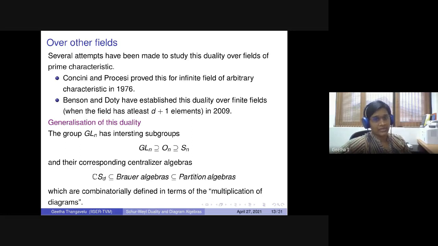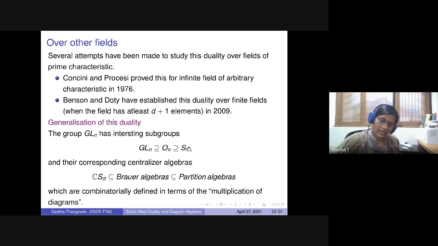So GLN has interesting subgroups: the orthogonal group, just the orthogonal matrices sitting inside, and the symmetric group also sitting inside just as permutation matrices. So row-wise and column-wise, you have only one 1, and the remaining entries are 0. And the corresponding centralizers: in the classical Schur duality, we got that the centralizer of GLN is the group algebra of the symmetric group. For the orthogonal group, the corresponding centralizer algebras were the work done by Richard Brauer in 1937. So these centralizer algebras are named after him, called the Brauer algebras.